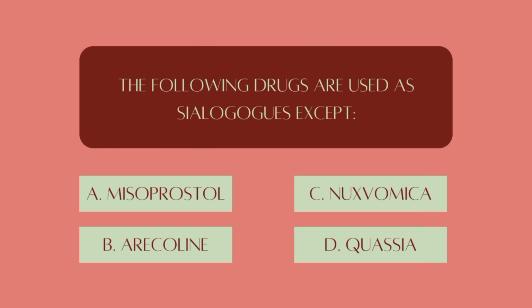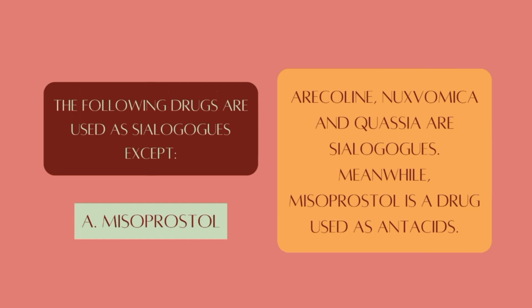The following drugs are used as sialagogues except A. Misoprostol. B. Arecoline. C. Nux vomica. D. Quassia. The answer is misoprostol. Arecoline, nux vomica, and quassia are sialagogues. Meanwhile, misoprostol is a drug used as an antacid.